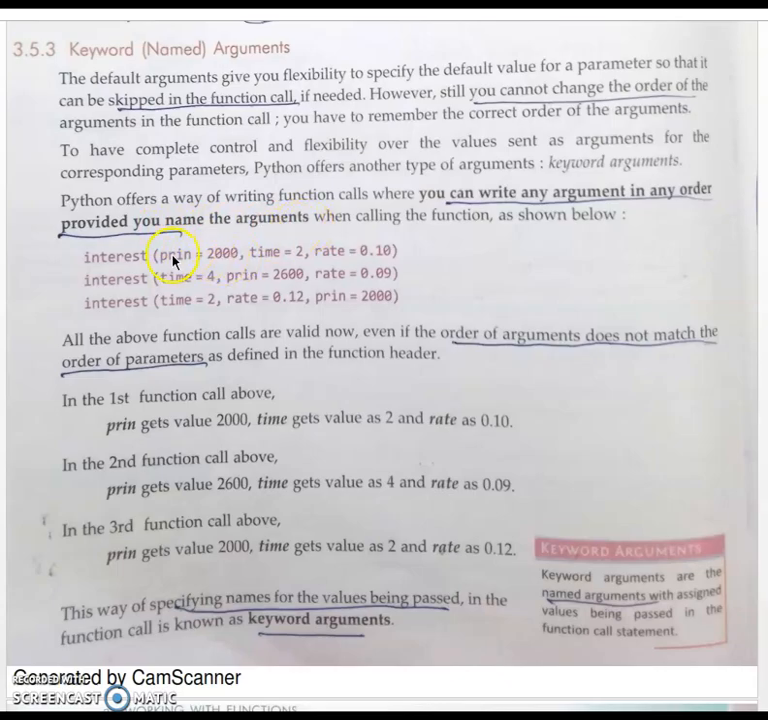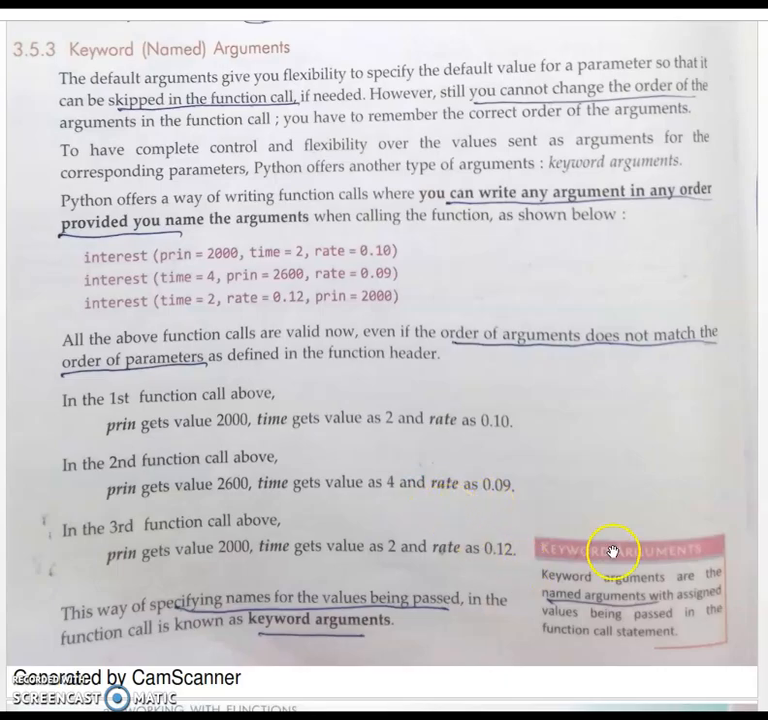First, here I am changing the order. I am writing the time first, since I have specified the name of the variable here. So all the above functions are valid now, even if the order of the arguments does not match the order of the parameters. Parameters means in the function call, function header. In the first function call above, principal is 2000, time is 2, rate is. In the second function, principal is 2600, time is 4 and rate is 0.9.